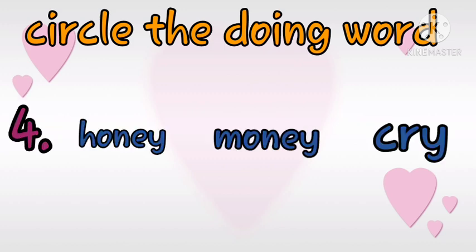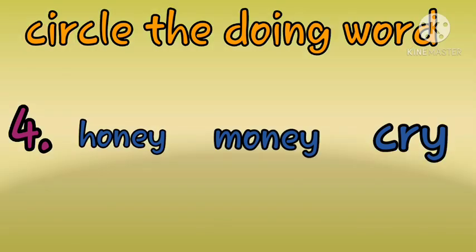So, this is our fourth set of words, and the first one is honey. In Bengali, it means modhu. Yes. The second one is money. We all know its meaning is taka paisha. And the third one is cry. Cry means kanna kora ba kada. In between the three words, which one will be the doing word? Yes, circle it. Yes, you can do it.